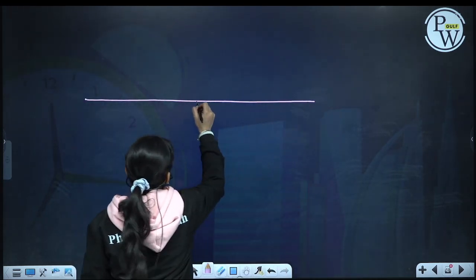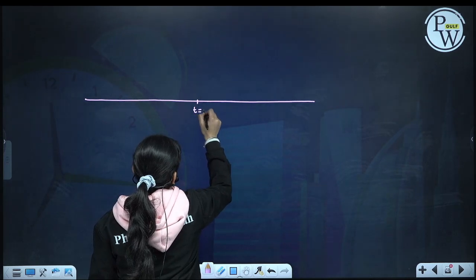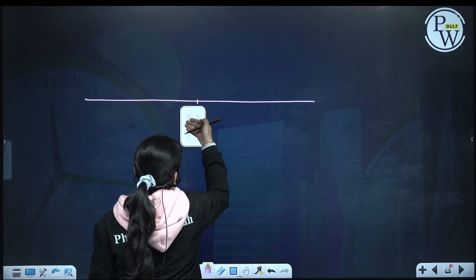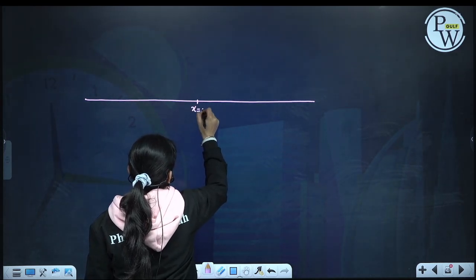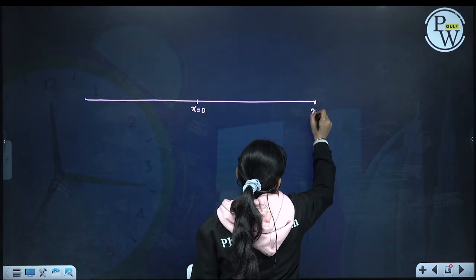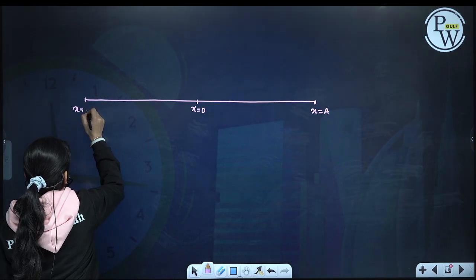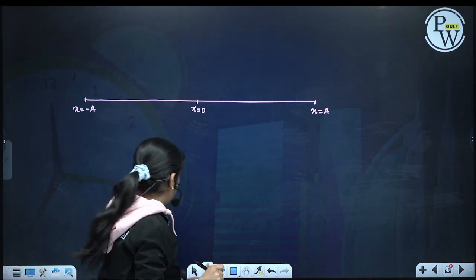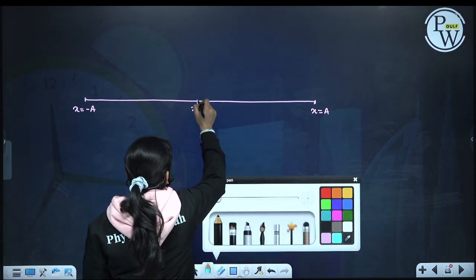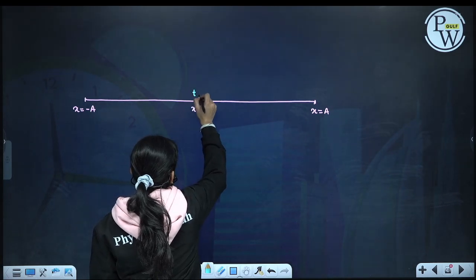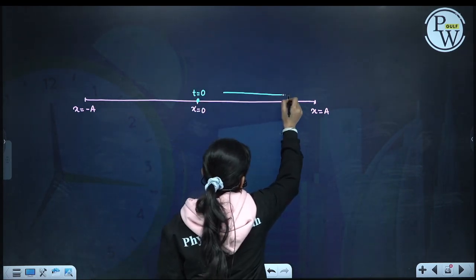So let us take at t is equal to 0. This is x is equal to 0, this is x is equal to a, and this is x is equal to minus a. At t is equal to 0, the particle is here.